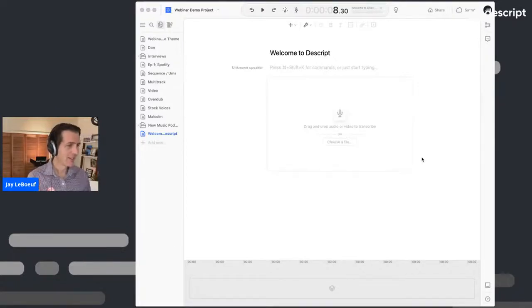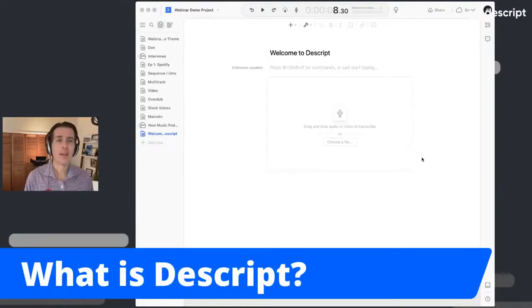Really getting settled in. And what we're going to do today is show you what Descript is. Descript is a desktop app, and you can use it on Mac and Windows. And the goal of Descript is to allow you to edit audio and video just as easily as editing a Google Doc. Now, we really run with that metaphor. In the same way that you can invite collaborators to work on your Google Doc, in the same way that you can just cut, copy, and paste sections of text around and add comments, all of that is possible with Descript.